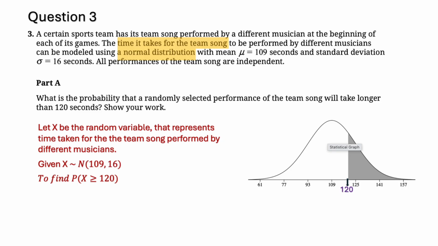In this example, I'm going to use Desmos because there is an inbuilt Desmos on your test. We're going to use this prompt, which is normal distribution, 109/16. We write the mean and the standard deviation and calculate the probability. That gives you the probability just like that, so you don't have to memorize anything. But if you're using a z-score table, you have to convert the data value 120 to its corresponding z-score. Here we don't have to do that because we are finding it directly using Desmos.